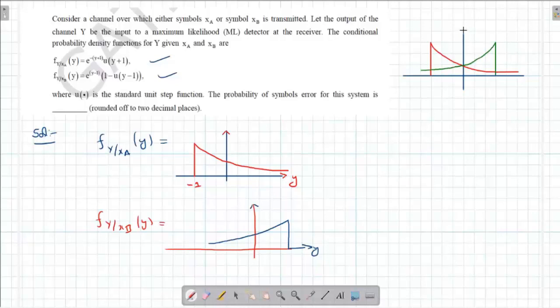This is the condition which is coming on the detector.